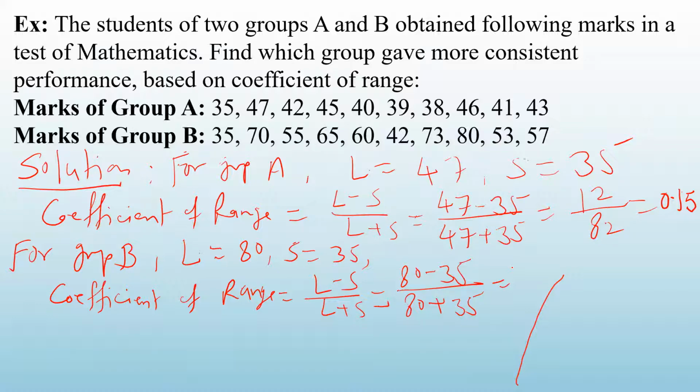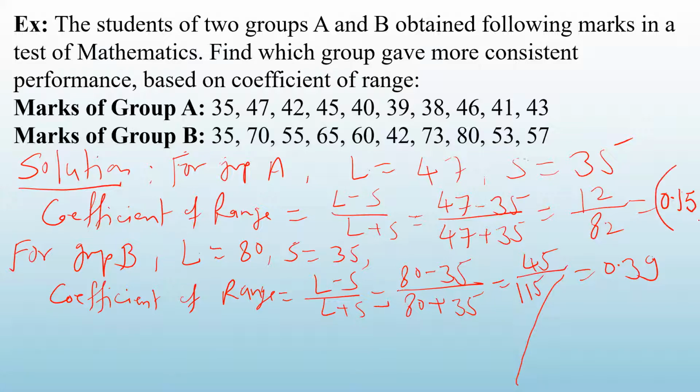Okay, so can you calculate that coefficient of range? 45 divided by 115, correct? So what is that? 45 divided by 115. How much? 0.39. Okay. So we have calculated the coefficient of range for both the groups.